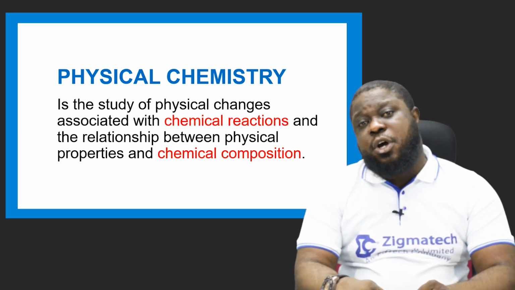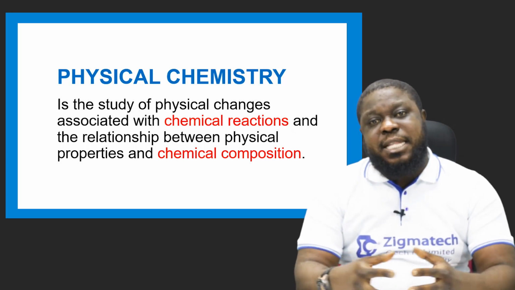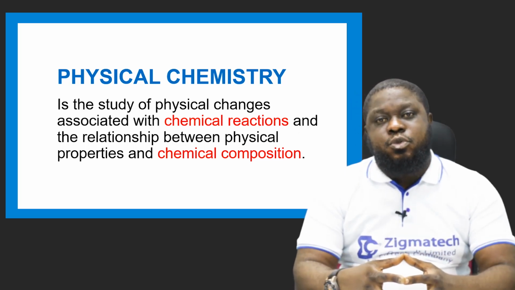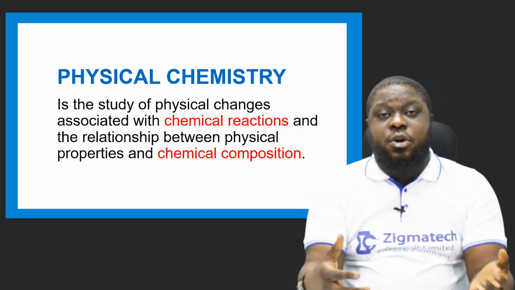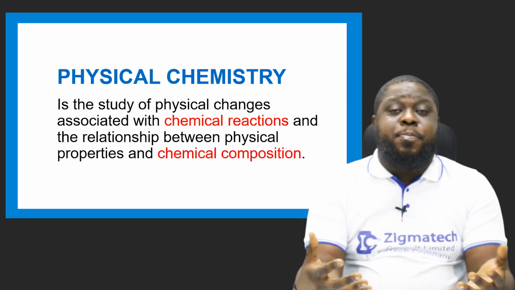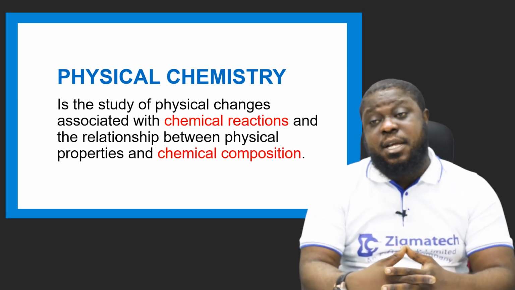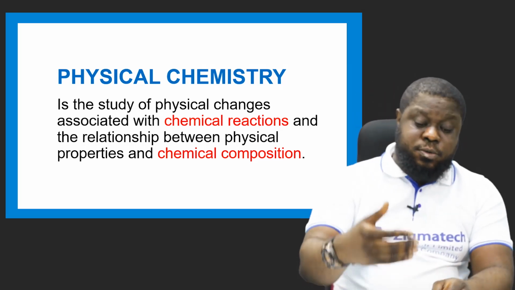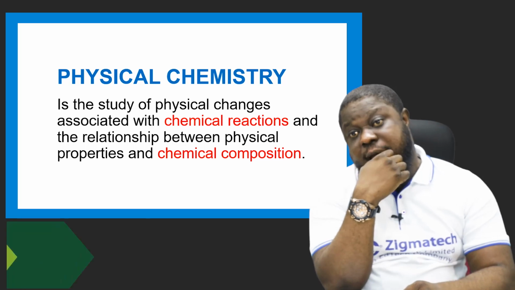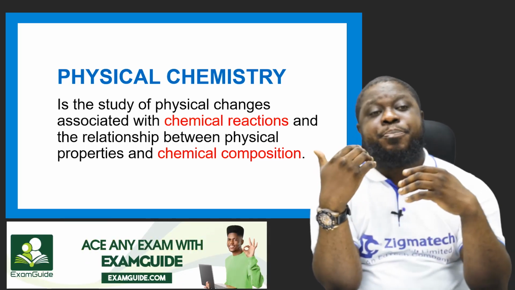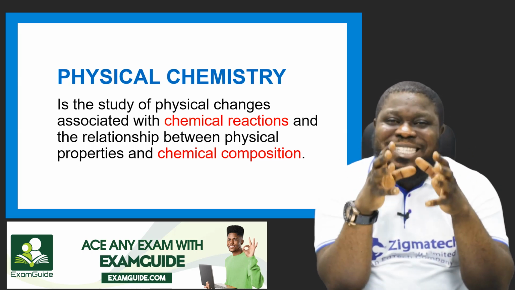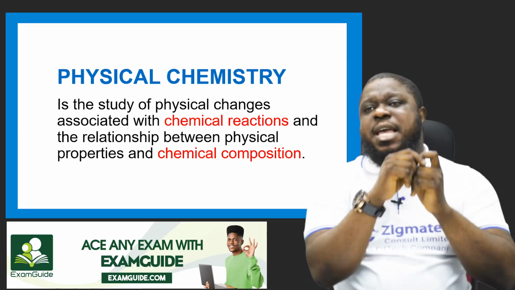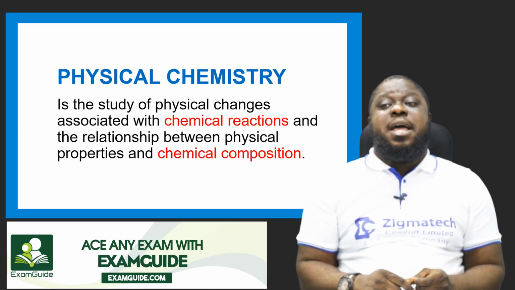While chemical composition refers to the things that are composed to be transformed. Those elements, those properties, those substances that come together to face the chemical reaction are called chemical composition. When we get to chemical combination, you will understand what I'm saying constructively. So it's the study of physical changes associated with chemical reactions.